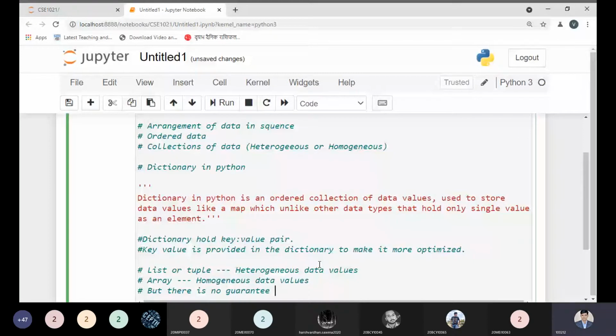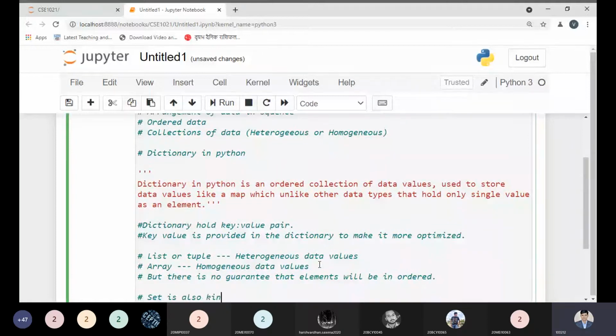What we have in a set is also a kind of data type to hold ordered elements. If you remember this concept, then please keep in mind this statement.